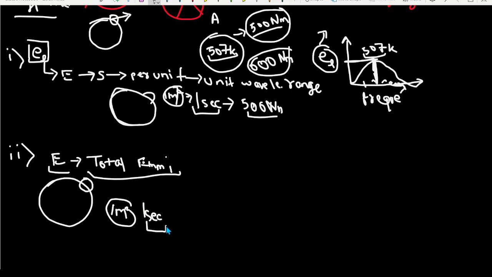This is the meaning of the total emissive power. Regardless of whatever the wavelength will be, maybe it's 500, 600, we don't care about the 500, 600 nanometer. I want to know what's the total energy passing through this particular 1 meter square in 1 second, regardless of the wavelength. It means it includes all of the wavelengths, 500, 600, 700, 800, whatever, it includes all of this. And that's the total emissive power, or capital E. Okay, so these are some of the terms that you should understand while understanding the meaning of E lambda and the capital E.